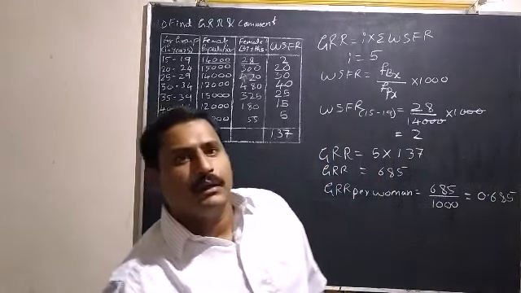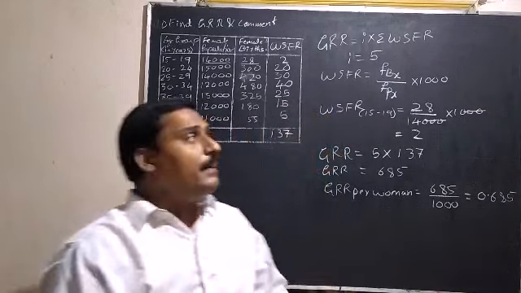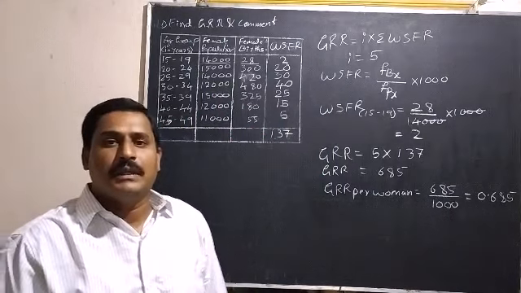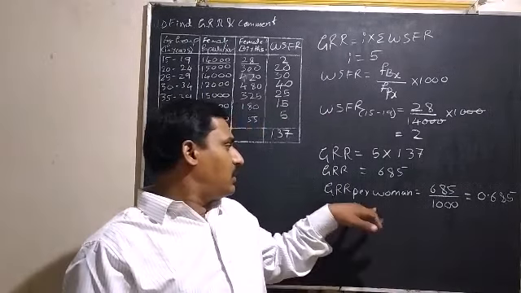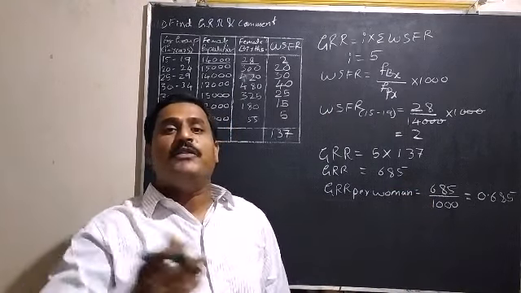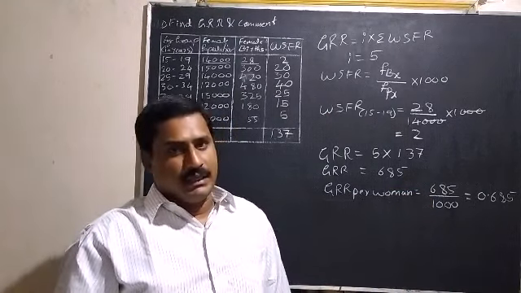And here they asked to comment on the population. So what comment can we say here? Based on the GRR per woman, we can tell whether in future population will increase or decrease.